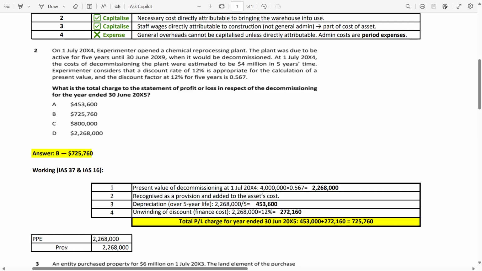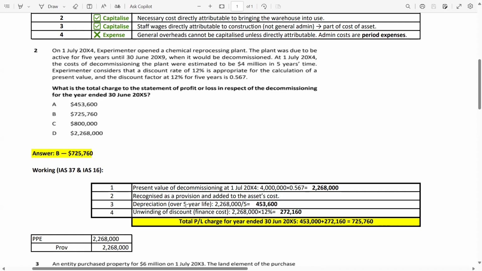Why? Because it's a provision, and on the liability you have an interest rate, so you have to pay the interest cost as well. Also, you guys can ask a question: why are we going to pay the interest? Because this is the present value. So in order to unwind this present value, this discounting, you have to take this figure to the 4 million. So how will you take this figure to the 4 million? By adding the interest component in this liability.